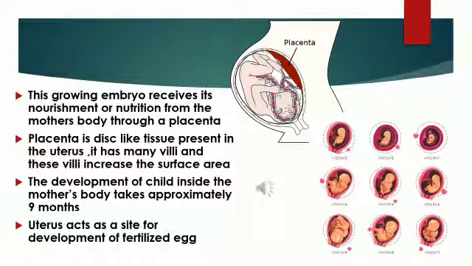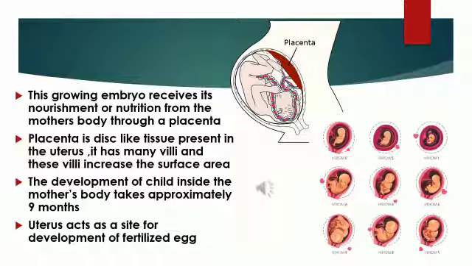This way the mother provides sufficient nutrients and oxygen to the baby. The baby also produces some waste materials, and these are removed by passing them into the mother's blood, again through the placenta. The development of the child inside the mother's body takes approximately 9 months.